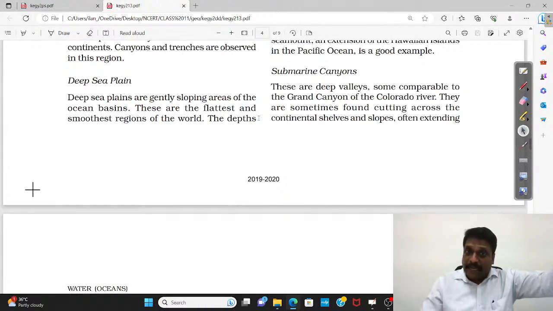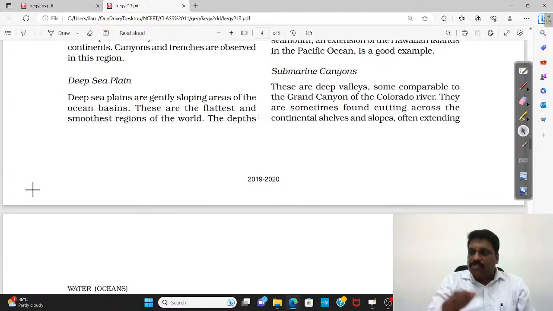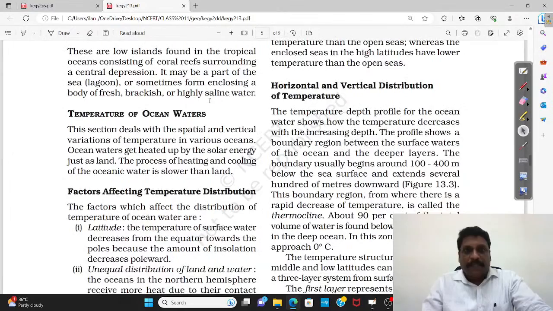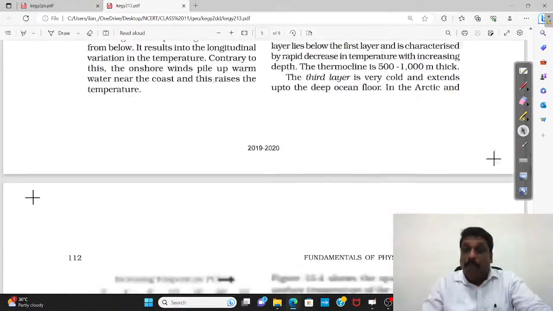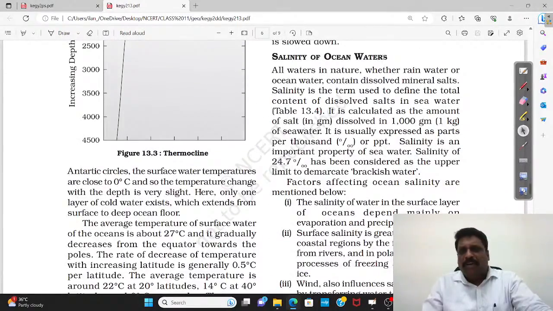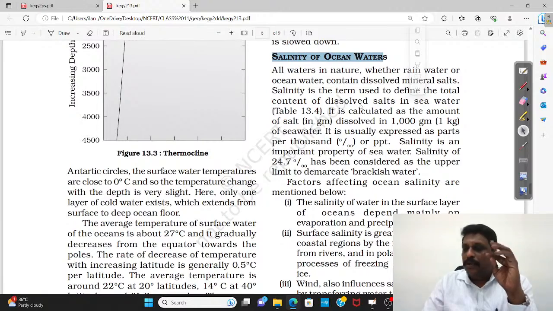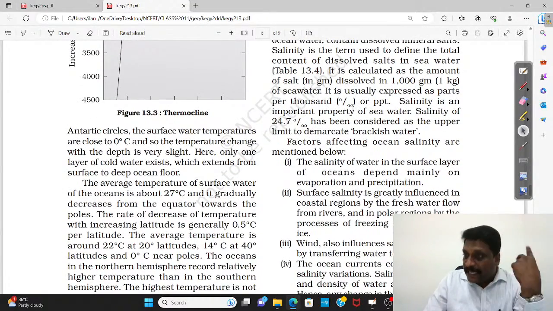Oceanic features. Like landform features, we do have oceanic features. It means whatever lies in the surface of the ocean floor, you call them as oceanic features. Okay. Then what is very important here, right? Ocean water temperature, to some extent it is important, okay, but more than ocean water temperature, what is very important is salinity. The amount of dissolved substance present in sample seawater, you call them as what? Salinity.